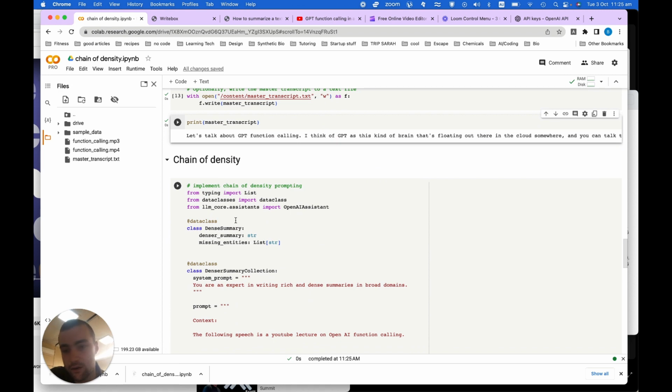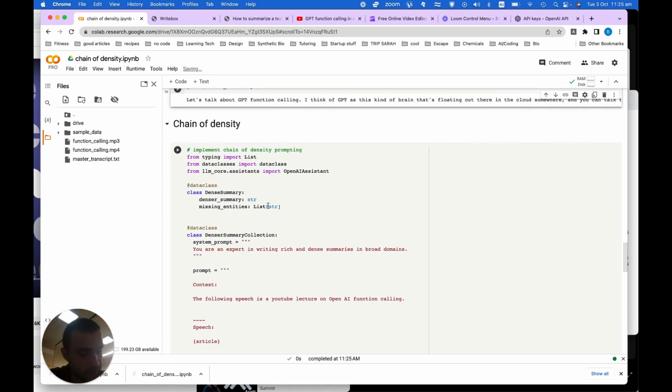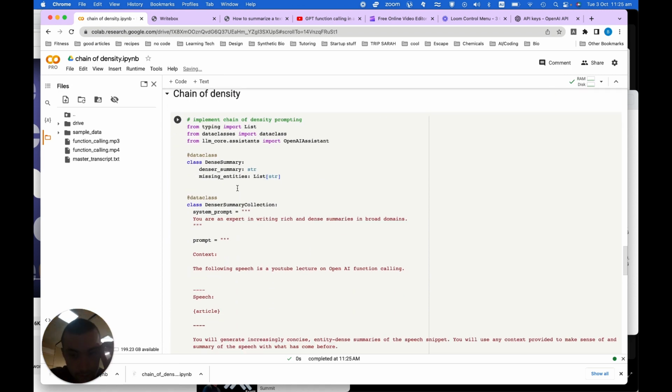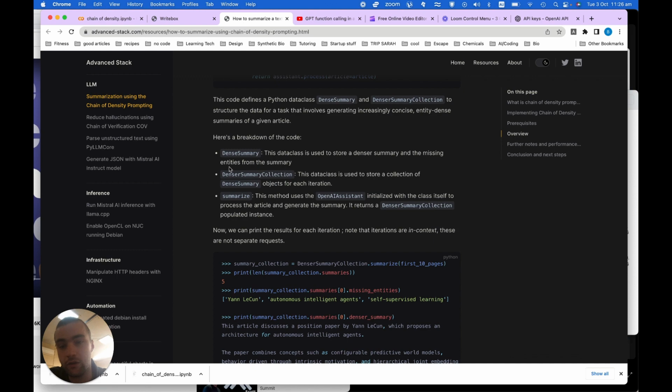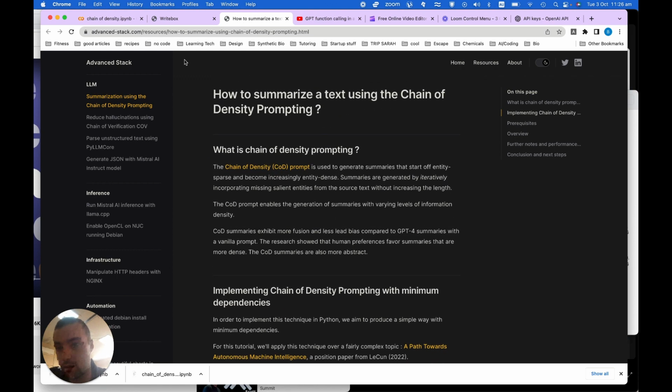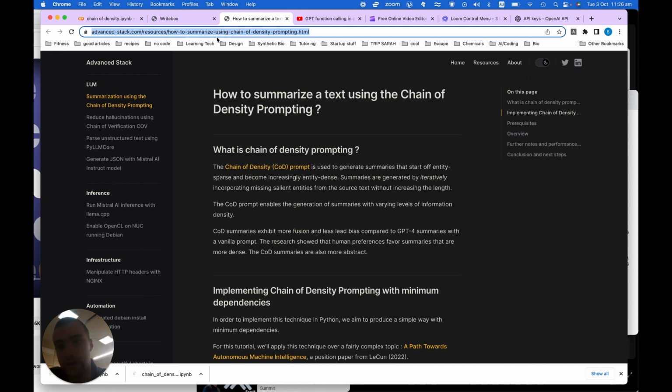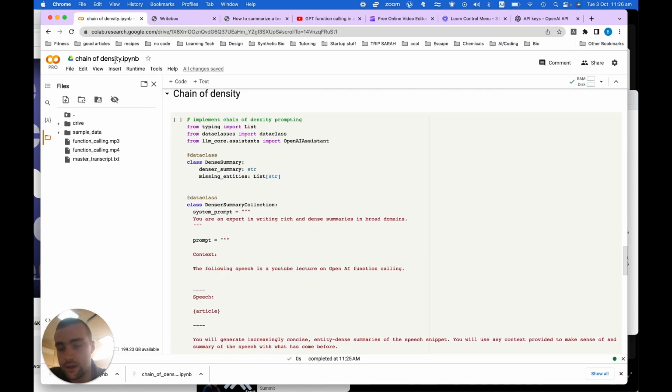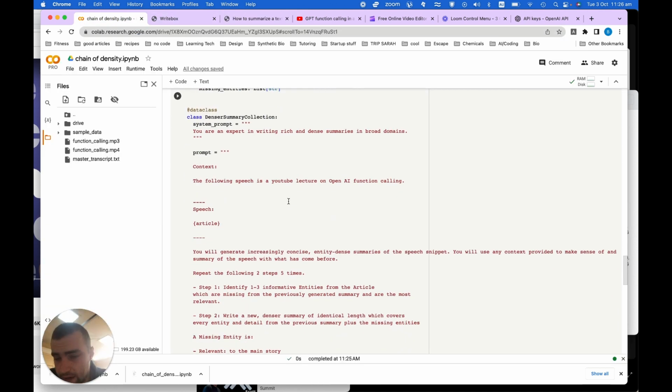Now, here is where we implement the chain of density prompt. And this is a really interesting prompt. Again, no credit taken by me for this. This was developed by Salesforce. And I got a lot of the code for this specific prompt from this blog article, which I will link in the description as well. But it's a really interesting prompt.